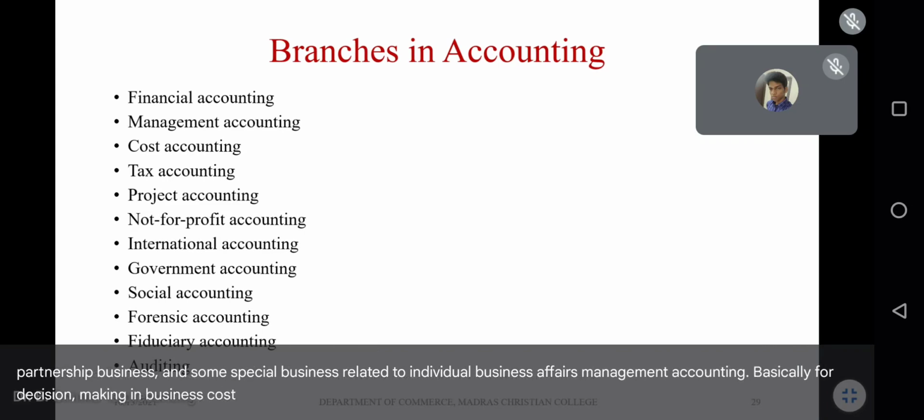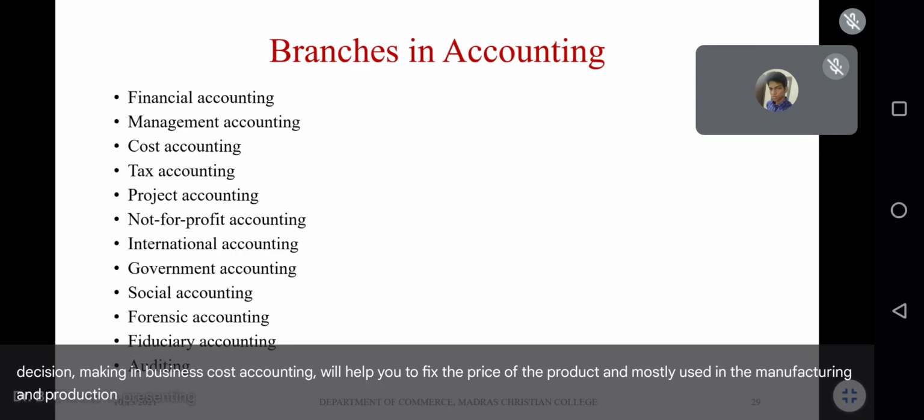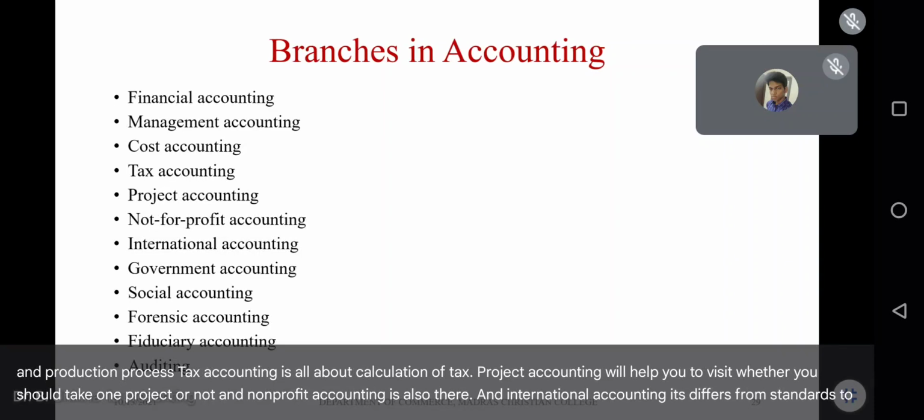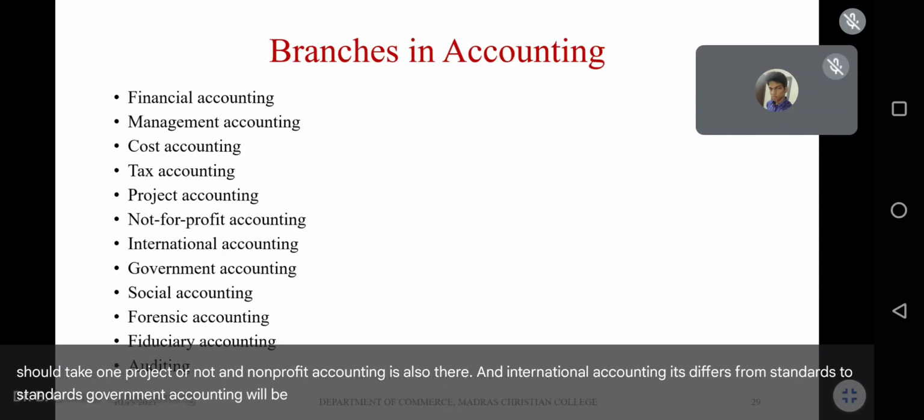Cost accounting will help you to fix the price of the product and is mostly used in the manufacturing and production process. Tax accounting is all about calculation of tax. Project accounting will help you to decide whether you should take one project or not. And non-profit accounting is also there. And international accounting differs from standards to standards. Government accounting will be helpful for the government companies and also for government related transactions.